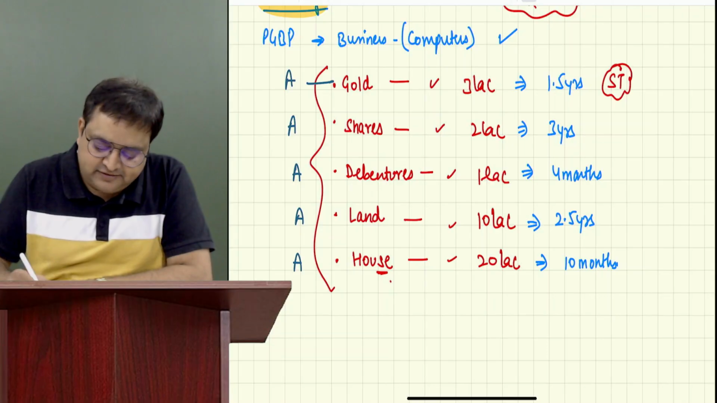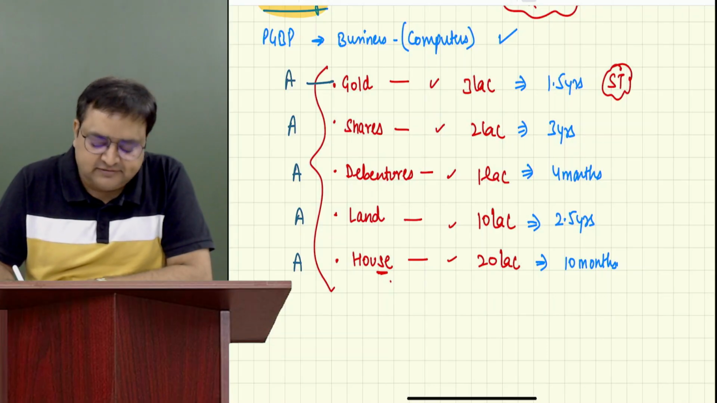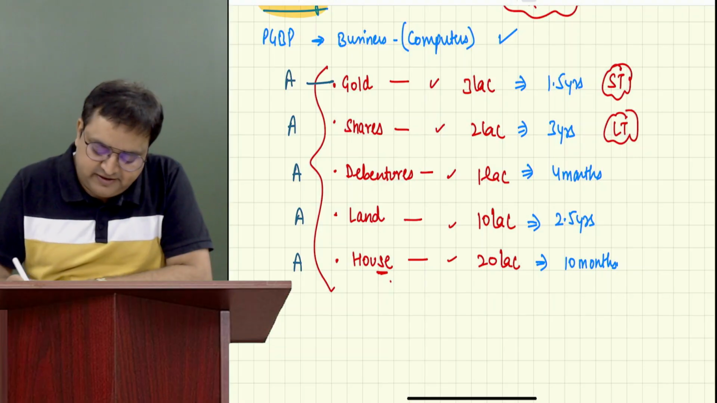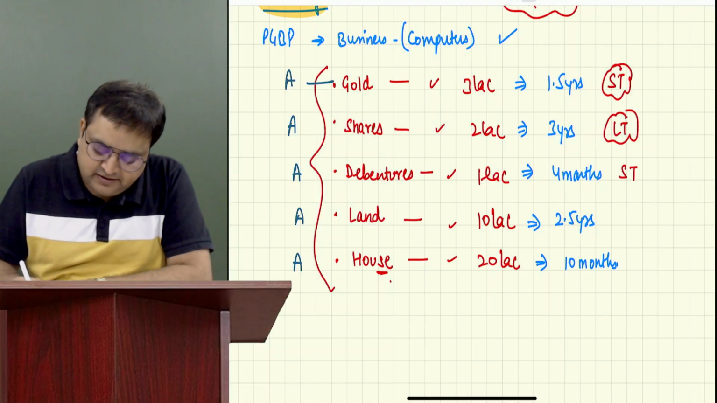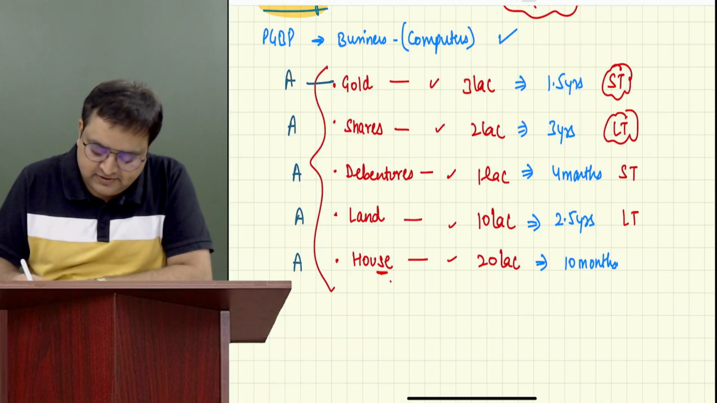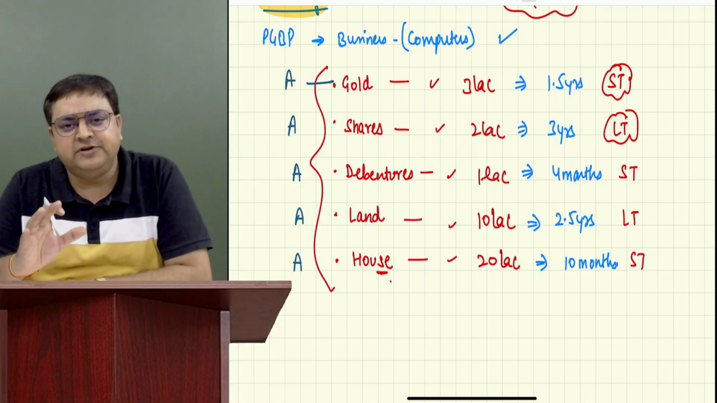Okay. Shares. You have sold after 3 years. Long term. Debentures, 4 months. Short term. Land, 2.5 years. Long term. House, 10 months. Short term. I believe that you are pretty clear with short term, long term.